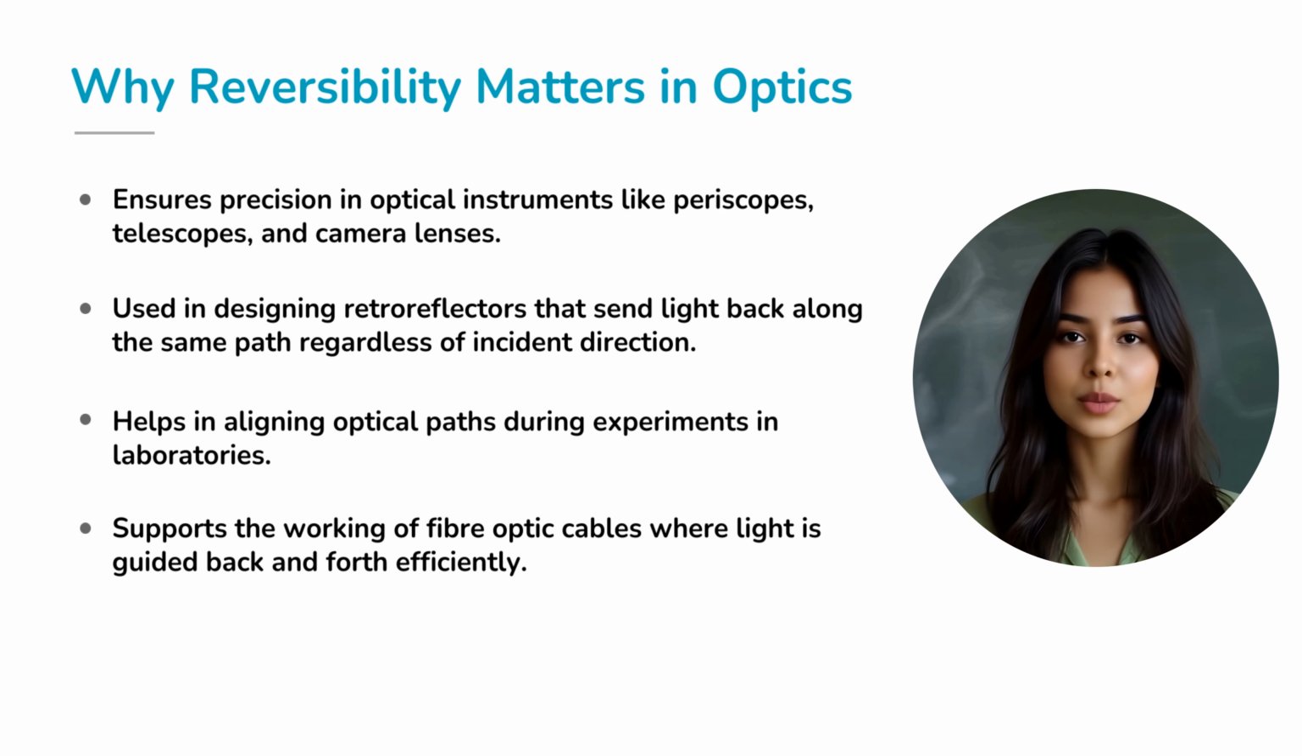So why is this principle of reversibility so important in practice? It's used in optical instruments like periscopes, telescopes, and camera lenses, ensuring the same image quality whether light enters from one side or the other. Retroreflectors use it to send light back exactly along its incoming path. Think of road signs glowing brightly in headlights. In laboratories, it helps align optical paths perfectly during experiments. Even fiber optic cables rely on this principle to guide light back and forth efficiently.